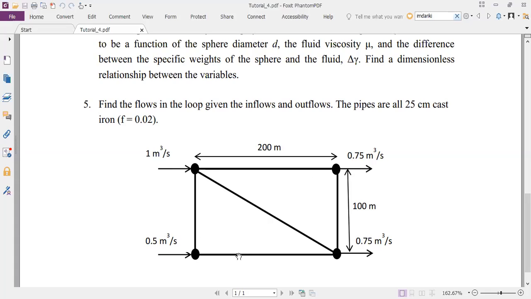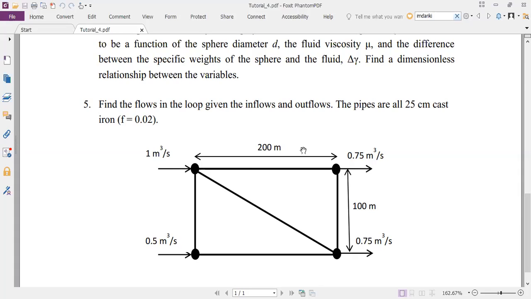So initially, before you break it up into loops, you'll guess all the flow rates and directions in all the pipes. I think in this particular case, you'll have to make 2 guesses, right? If you don't have this diagonal pipe, you only have to make 1 guess. Then you can find out what the flow rates in all the other pipes are. But because there is an additional pipe, you'll have to make 2 guesses, and then you can find out the flow rates in all the pipes.